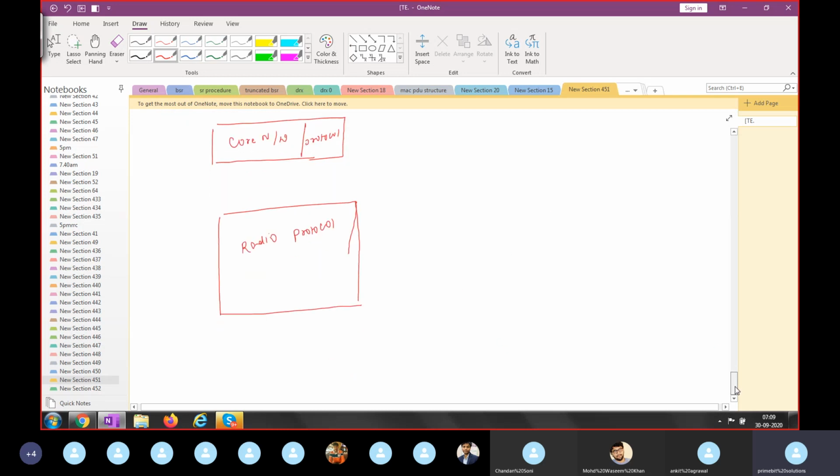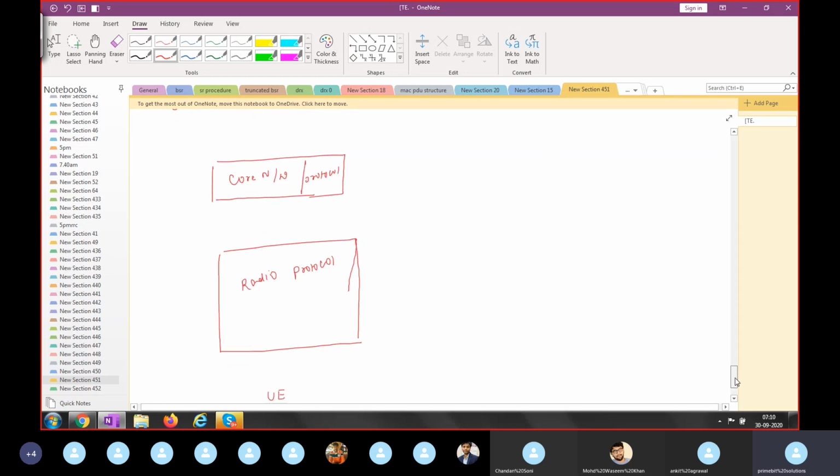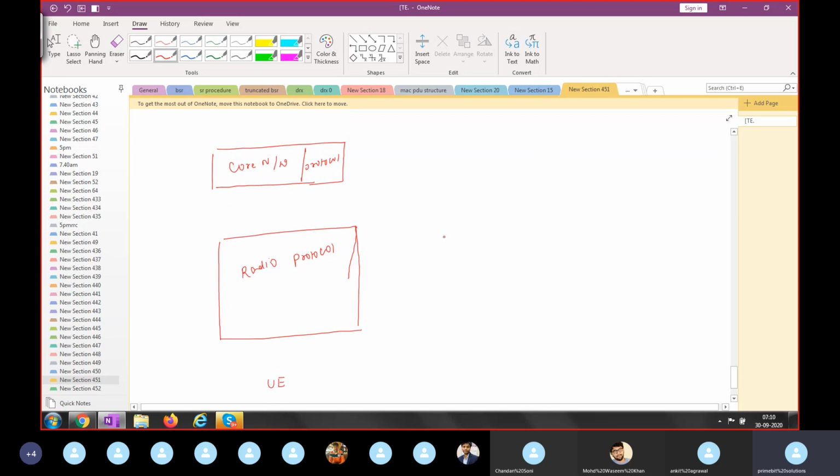So the UE has two types of protocol, radio protocol and core network protocol. Then obviously you have seen your UE is communicating with the EUTRAN, and EUTRAN, meaning your eNode, is communicating with your MME.